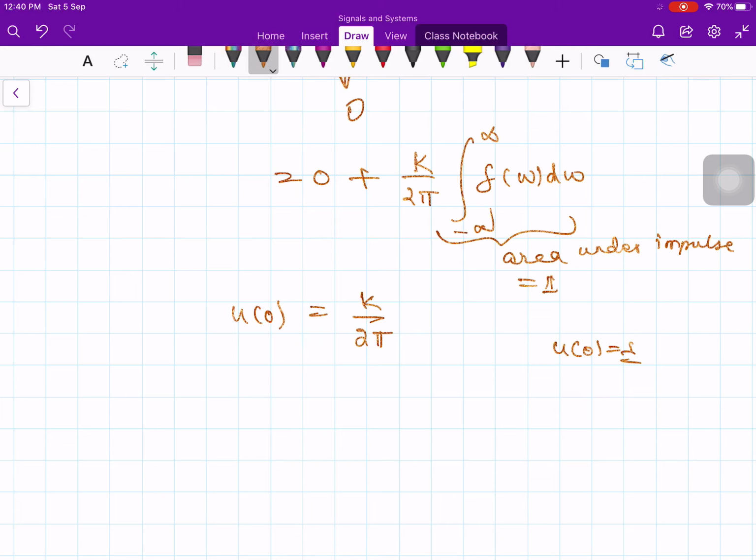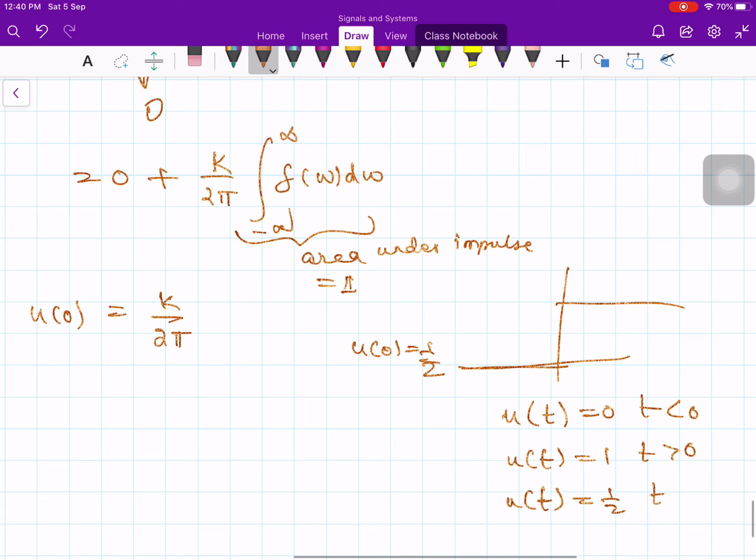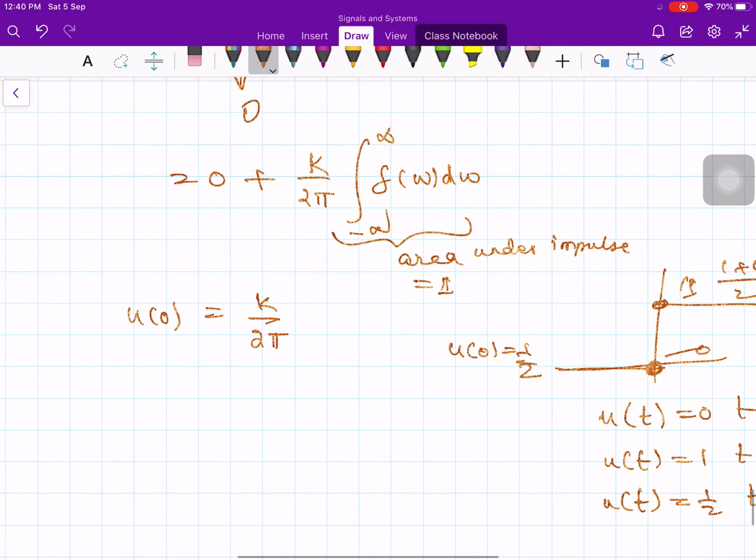In the beginning of the lecture we said 1/2 because your unit step function is like this. So u of t is equal to 0 for t less than 0, and u of t is equal to 1 for t greater than 0, and u of t equals 1/2 when t equals 0, exactly t equals 0. How do you get it? You take the two extreme points, this is 0 and this one is 1, and take the average of that. So 1 plus 0 by 2 is equal to 1/2. Therefore u of 0, which is 1/2, is equal to k by 2 pi, and this 2 will get cancelled. Therefore k is equal to pi. So the constant value is pi.